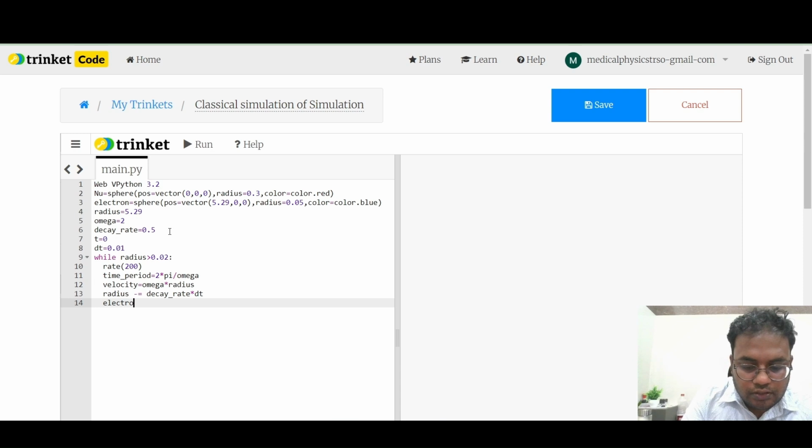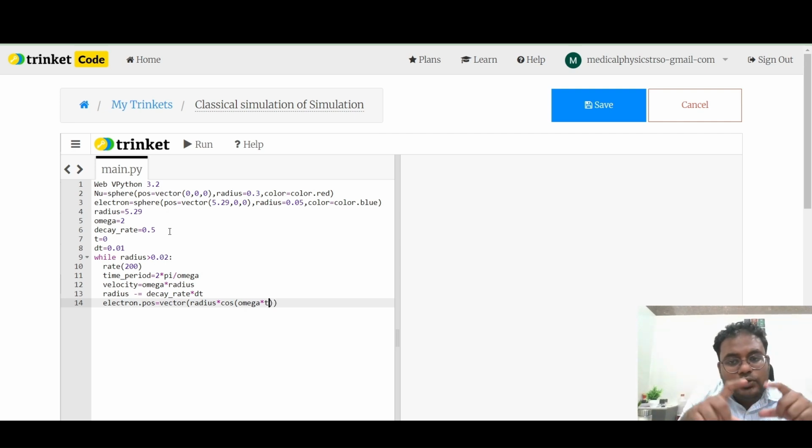So electron dot position equal to a vector which has radius into cos omega t. Basically, we are going to have a two-dimensional view of this electron and nucleus. In two dimensions, the x coordinate is r cos omega t and the y coordinate is r sin omega t.